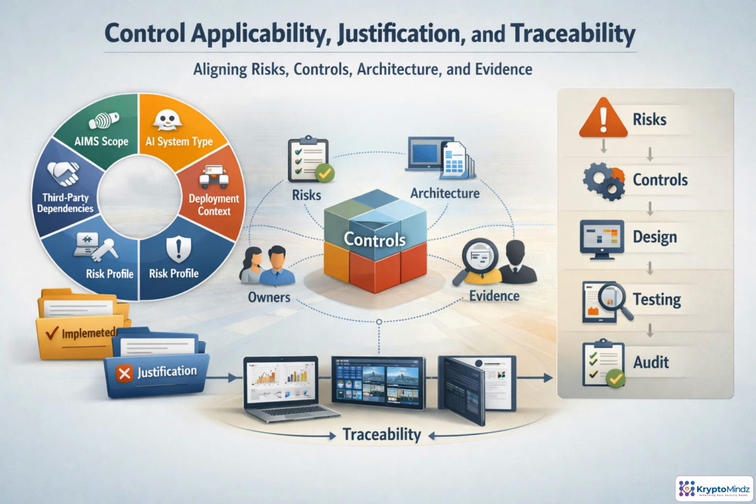Control applicability is not a checkbox exercise. Ask whether the control fits the AIM scope, the AI system type, the deployment context, the risk profile, legal duties, and any third-party dependencies. If it applies, show how it is implemented, who owns it, how it is tested, and where evidence is stored. If it does not apply, document a clear risk-based justification.